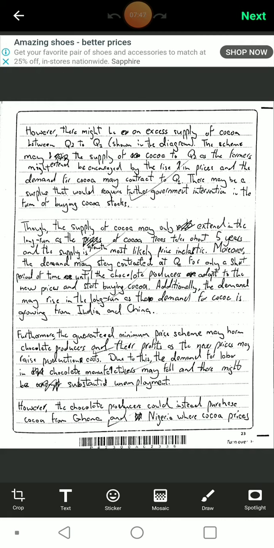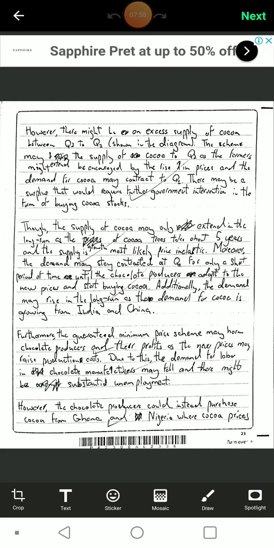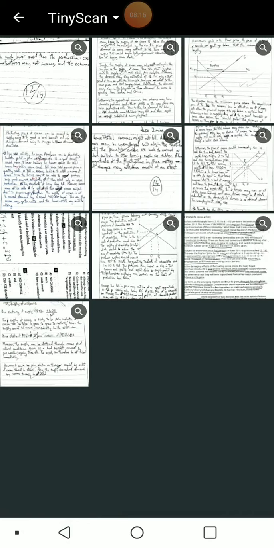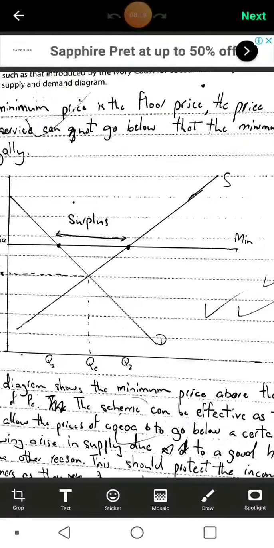Or if you drop one of the assumptions, that's a pretty good one, because economists use a lot of assumptions. That's a whole entire phrase, and I wouldn't be using that myself much because you don't have much time on the paper. But if you want to use it, you can use it. Sure thing, it's pretty good. But you gotta mention the assumption that you're dropping. If you do that, it's a pretty profound phrase, I say. Anyway, however, there might be an excess supply of cocoa between Q2 to Q1 shown in the diagram. And my diagram indeed shows this Q2 to Q1.